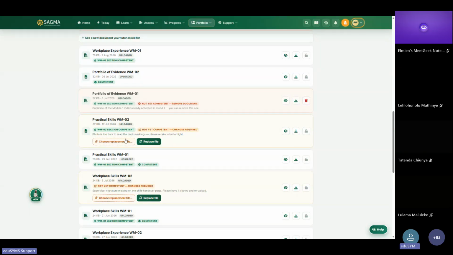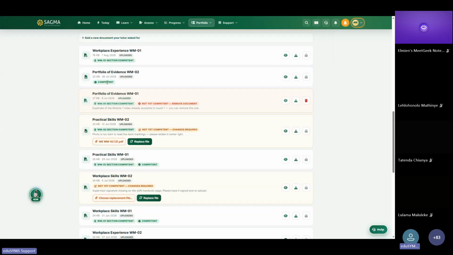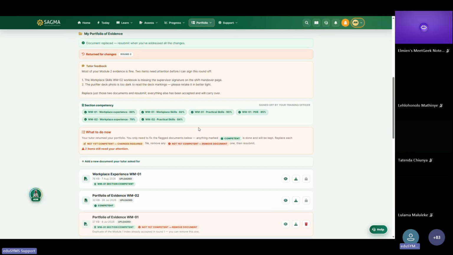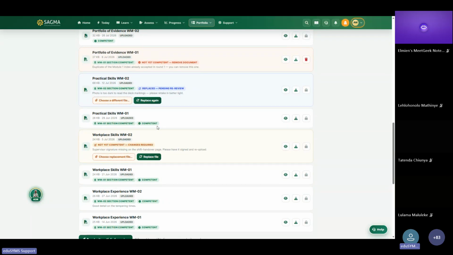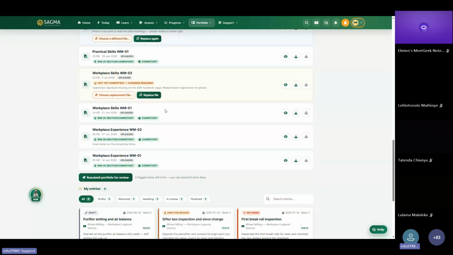When you replace the file, you simply click where it says choose replacement file, then you can replace it with a new file and click replace. It will go in and replace the existing file. Now, if a module is marked as competent, it will not be able to be replaced because it's finalized. It won't be pending review like the one that you're looking at. So the system is quite conversational and intentional in how it presents the information that you have captured.